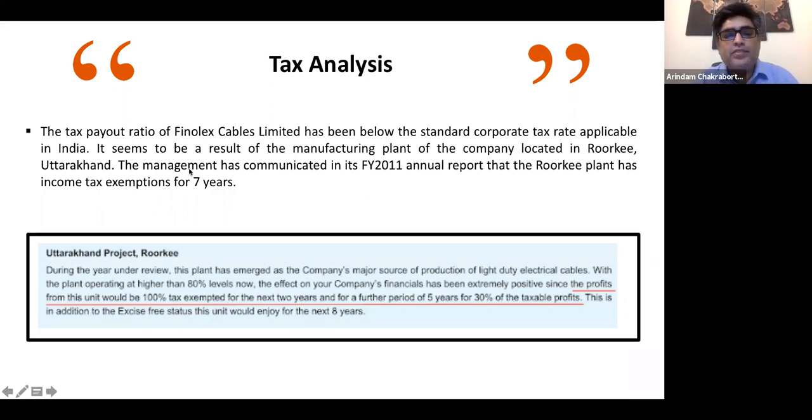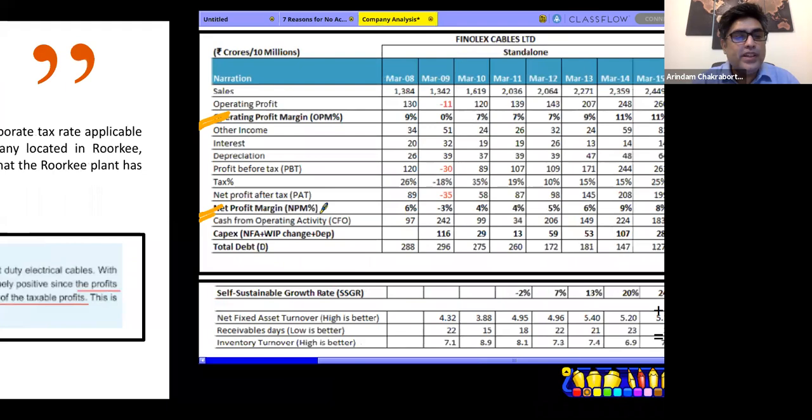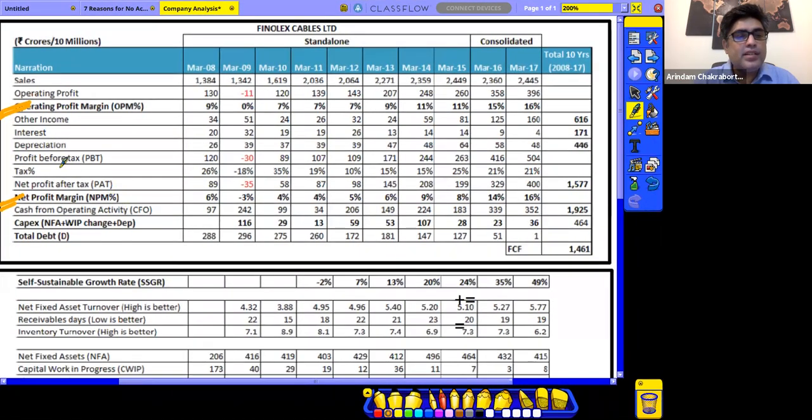So in the context of Finolex Cables, we see that the tax payout ratio has been below the standard corporate tax rate applicable in India. So if we go over here, see, tax percentage, just a second.